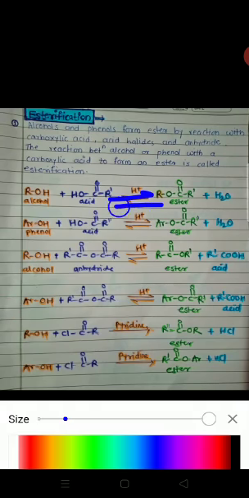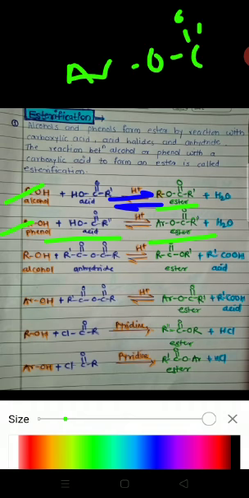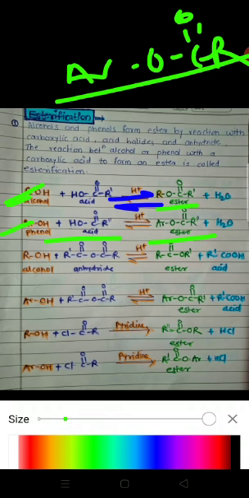See here, this reaction is turned backward when we add H2O to the ester, then again alcohol and acid are formed. In the first case, alcohol reacts with carboxylic acid in the presence of sulfuric acid to form ester. When phenols react with carboxylic acid, they also form esters. Esters are like RC double bond O OR.